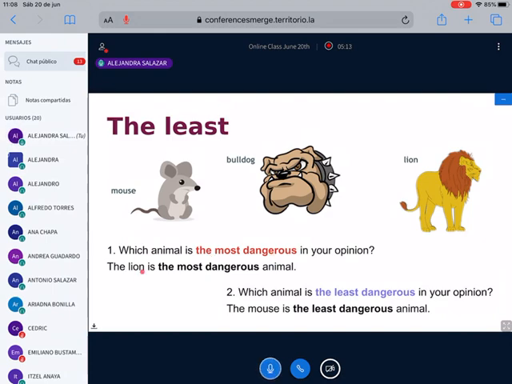The lion is the most dangerous animal of these three. And which animal is the least dangerous in your opinion? In this case, we can say that the mouse is the least dangerous animal. Of these three animals, the mouse is the least. So we contrast most dangerous and least dangerous.